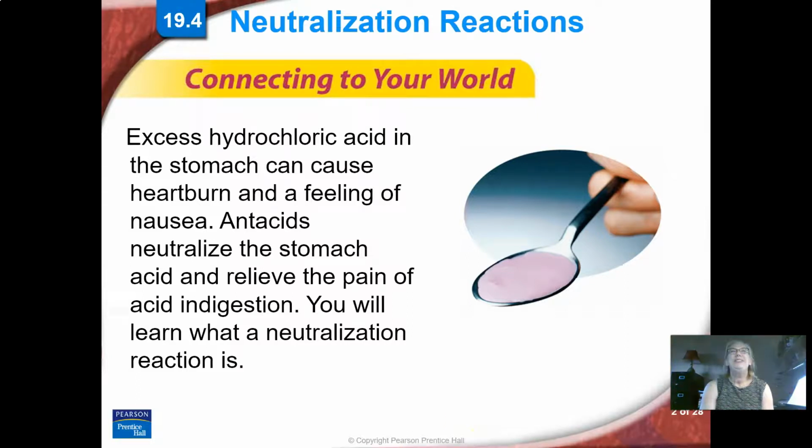Hi, we're going to talk about neutralization reactions in this section. If you've ever had an upset stomach, it's because you have a lot of acid in your stomach, and antacids can help you by neutralizing that excess stomach acid.